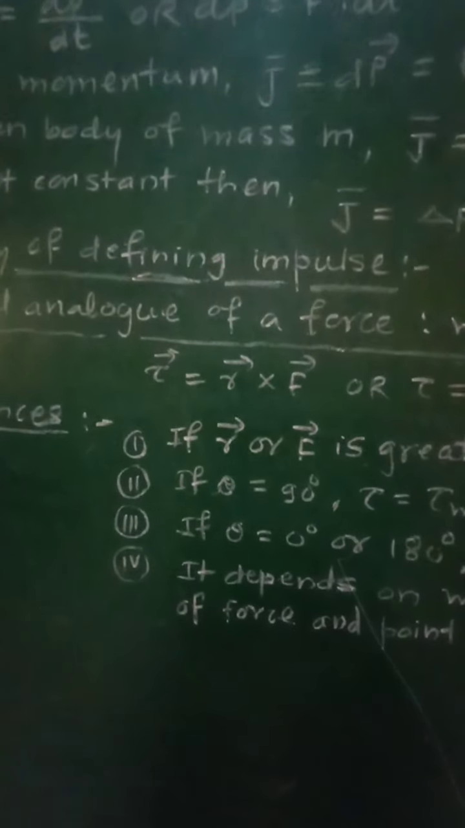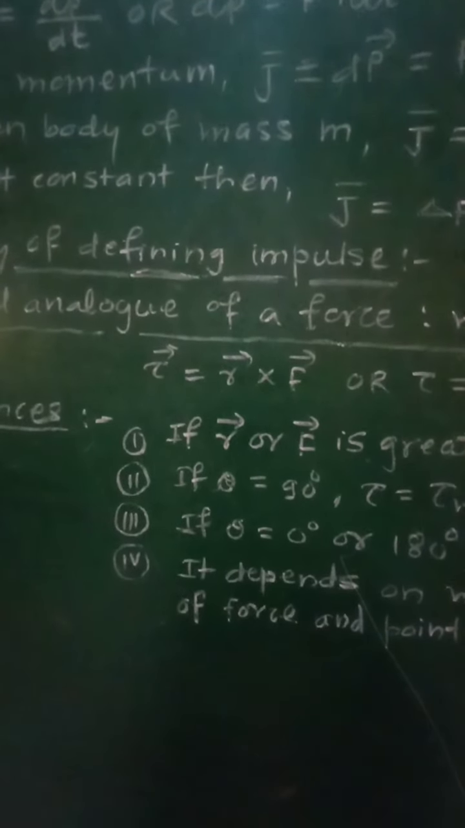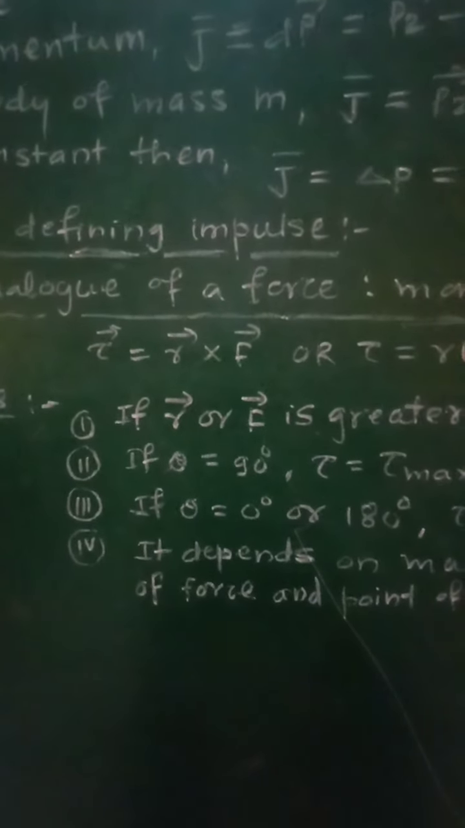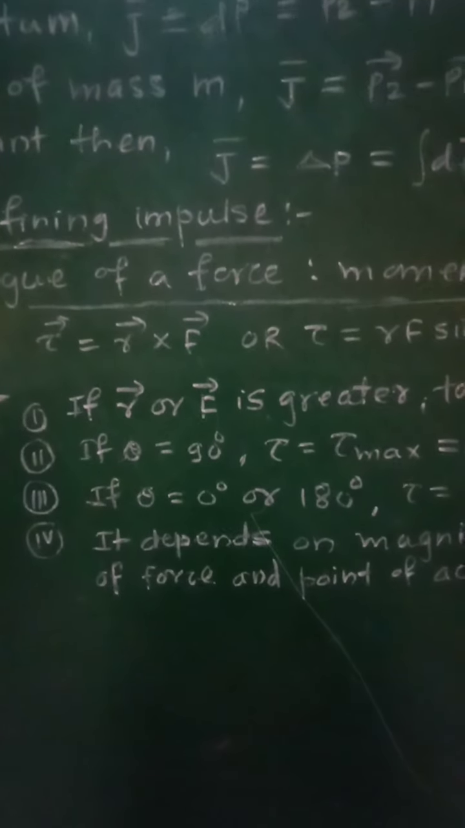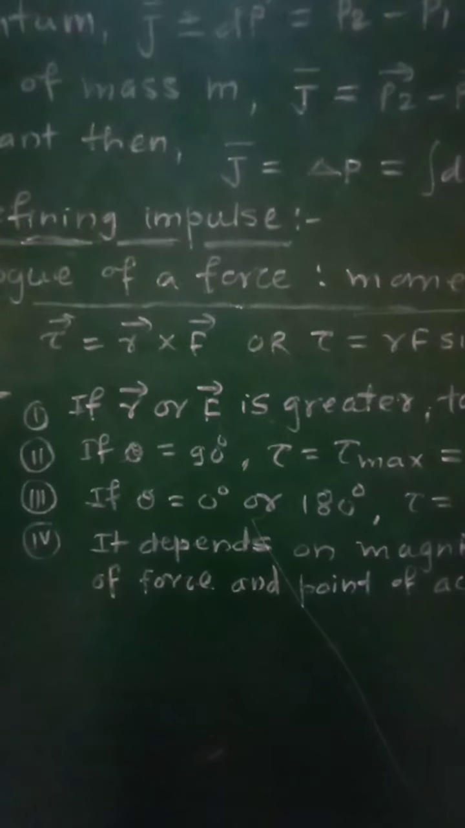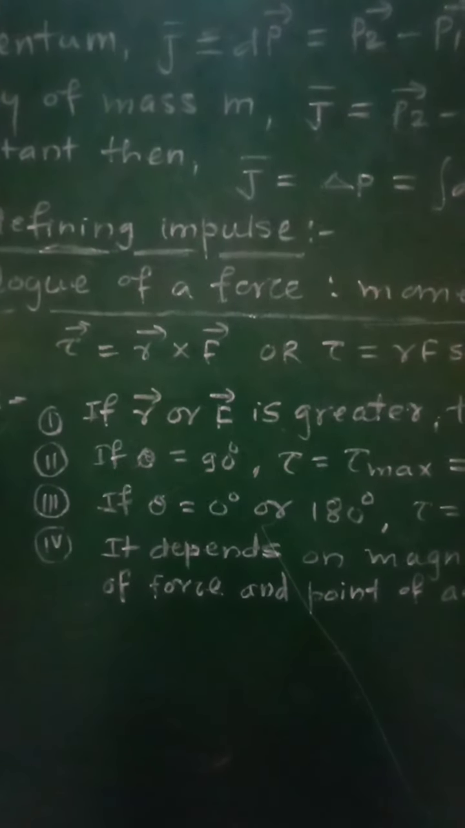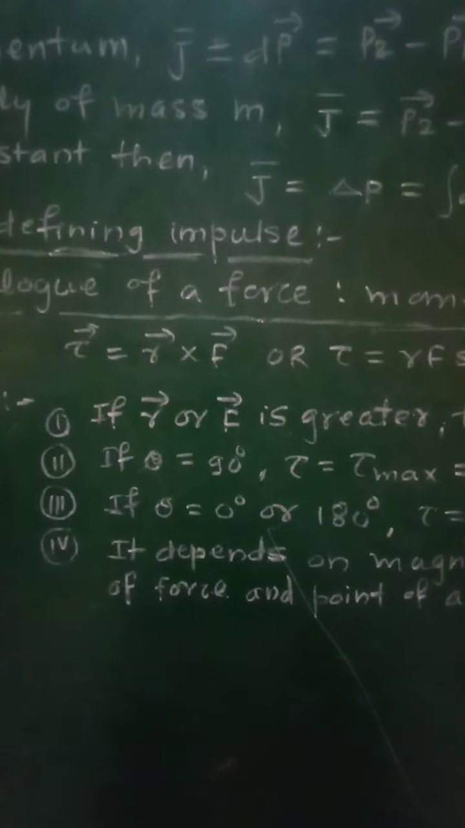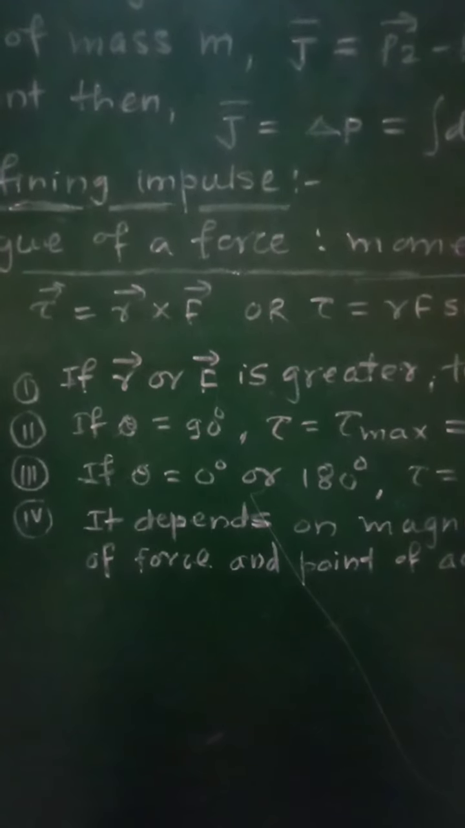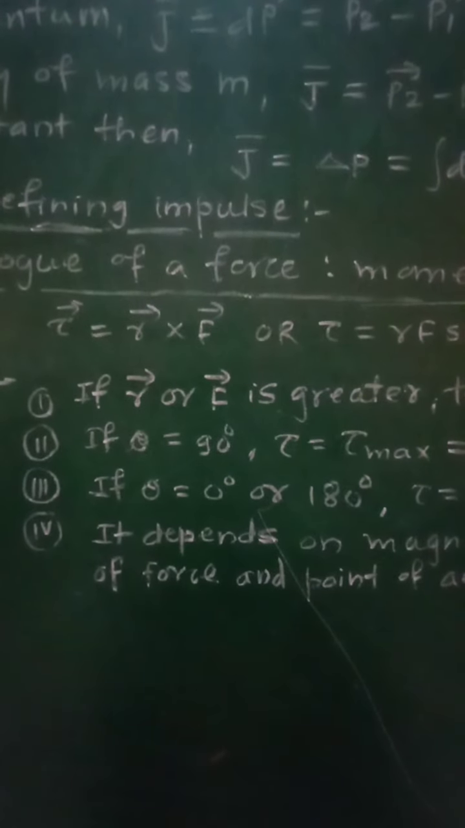Now let us consider some of the examples in which we define the impulse. First example is hitting a ball with a bat. When a ball is hit with a bat, for a very short interval of time the bat and the ball will be in contact with each other, and that's why we define the impulse as the change in momentum. Second example, when we give a kick to a football, also for a very short interval of time there will be impact between our kick and the football, and hence we define impulse.